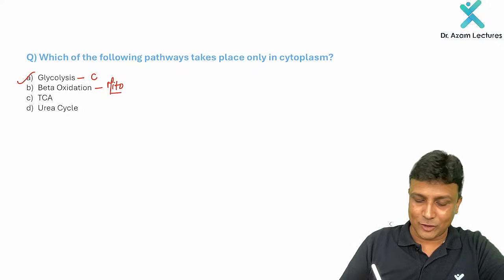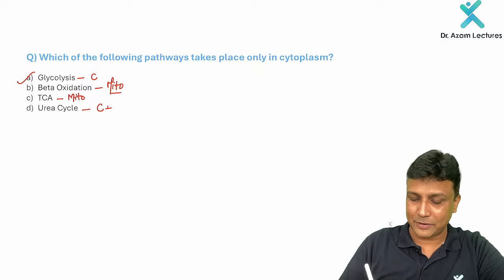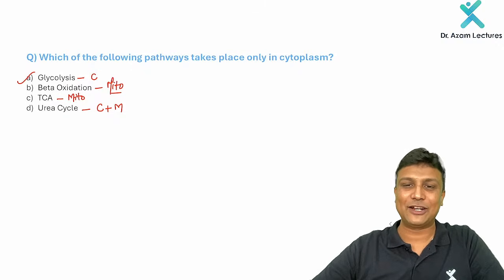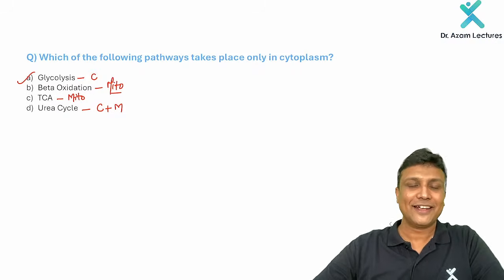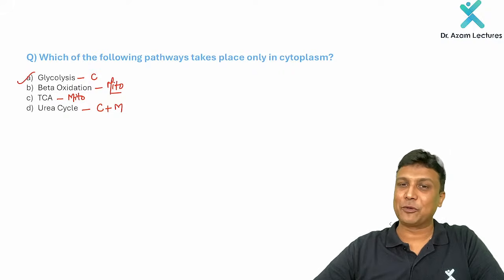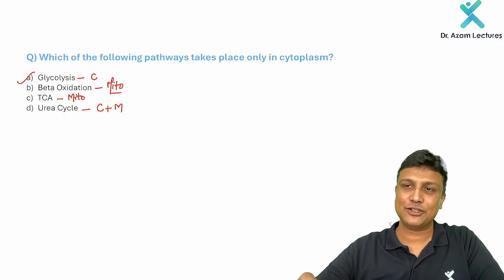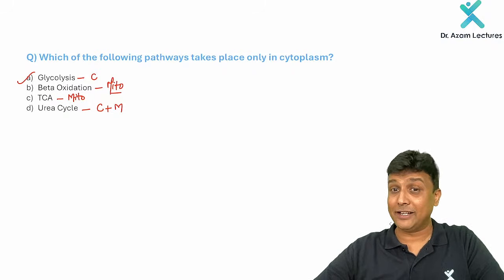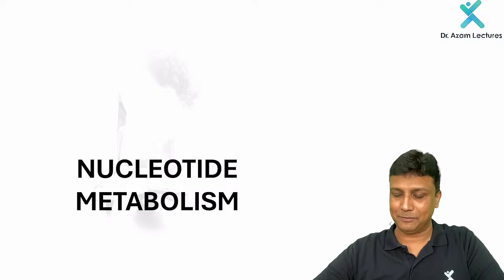The TCA cycle or Krebs cycle will also occur in the mitochondria, whereas the urea cycle will take place in the cytoplasm as well as mitochondria. So are you understanding my intention here? Why I have given you this one? Yes, my dear friend. After completing carbohydrate, protein, and lipid, you can have a comparison and you will be able to answer here. Perfectly done. So by this, all the three important metabolisms are completed.